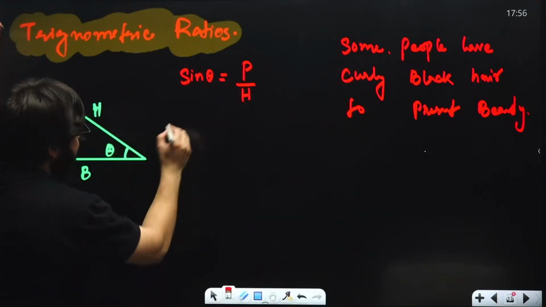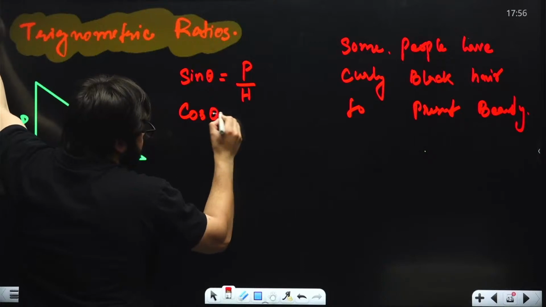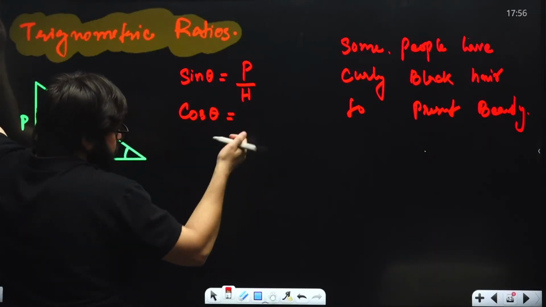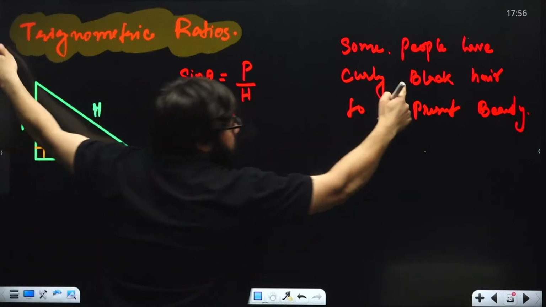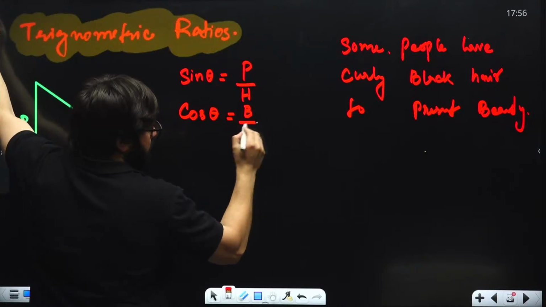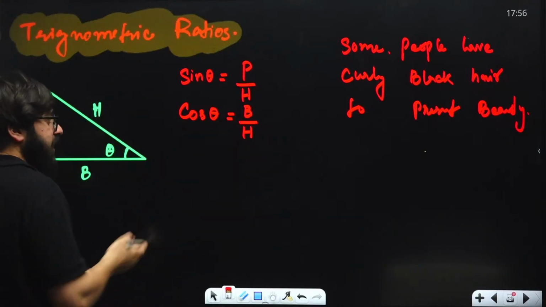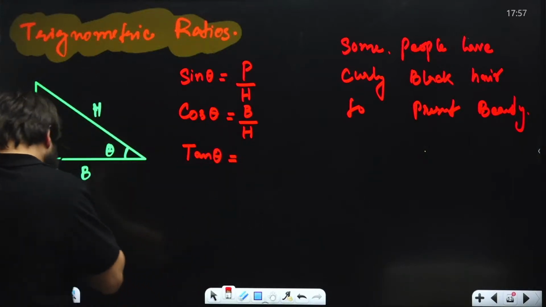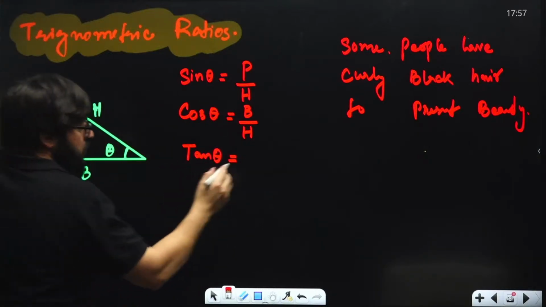Similarly, if somebody asks you what is the value of cos of theta, that will be simply base upon hypotenuse, that is B upon H. And if somebody asks you what is the value of tan theta, that will be perpendicular by base.